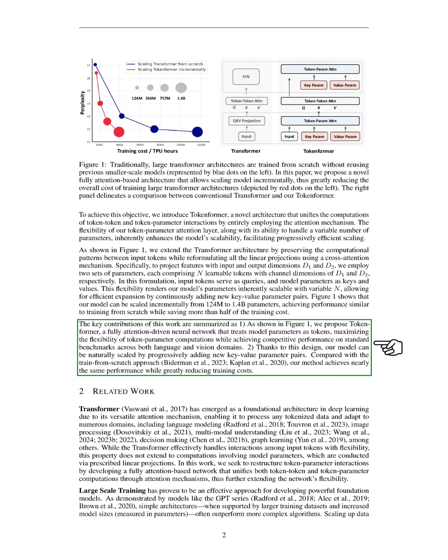We also review related work, noting that the transformer has become a foundational architecture in deep learning due to its adaptable attention mechanism. While it effectively manages interactions among input tokens, it does not extend this flexibility to model parameter computations, which are typically done through fixed linear projections. Our goal is to restructure these interactions by creating a fully attention-based network that integrates both types of computations.